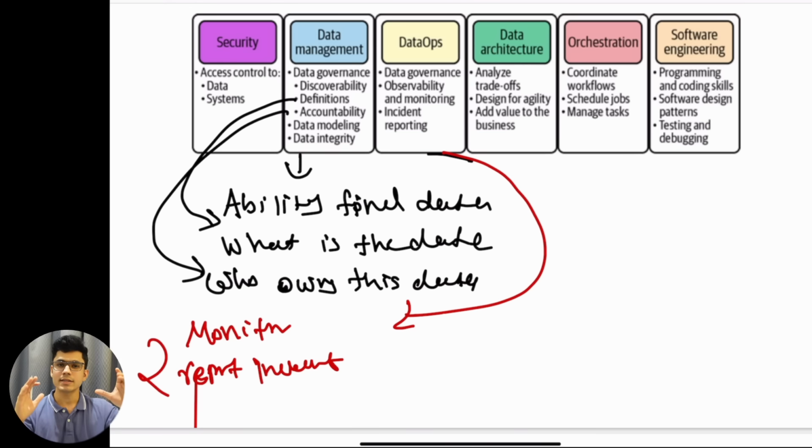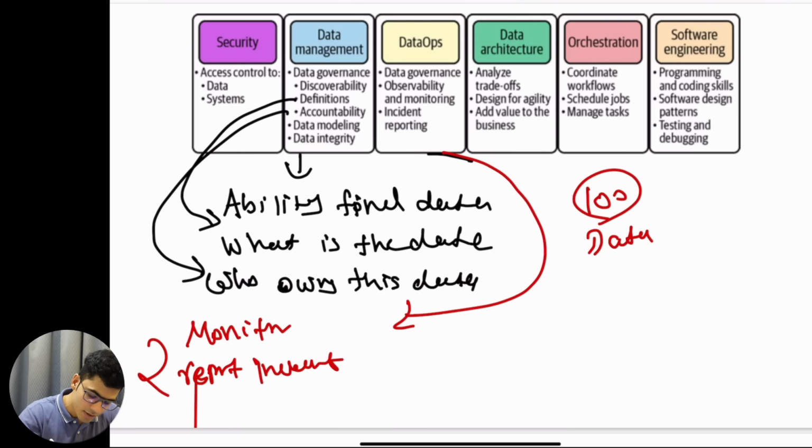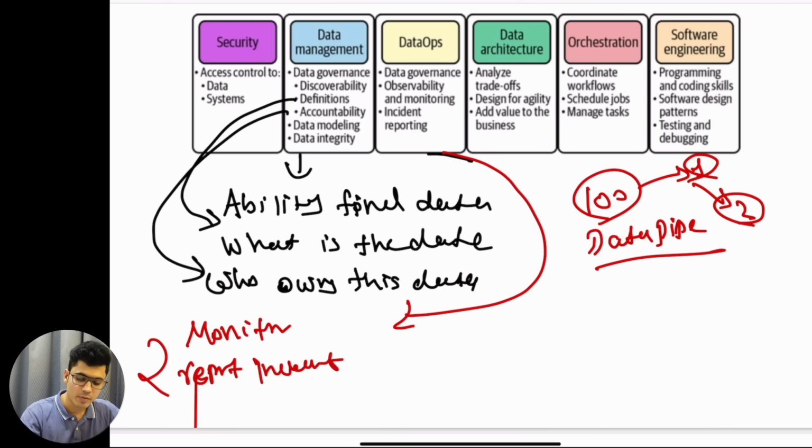Now, there might be hundreds of data pipelines deployed in the organization, and I need to orchestrate all of these. Let's say once the first data pipeline completes, only then should I run the second data pipeline, because the second data pipeline is dependent on the first. All of these things are called orchestration. We have a tool called Apache Airflow for this kind of workload, and we will also understand orchestration as we go in the future.